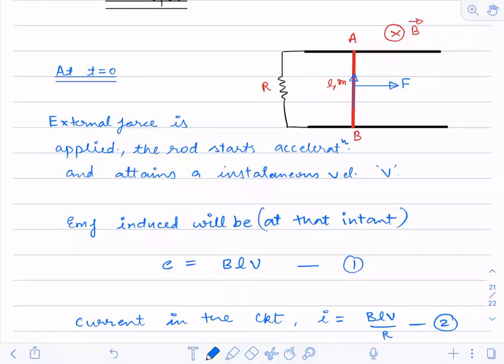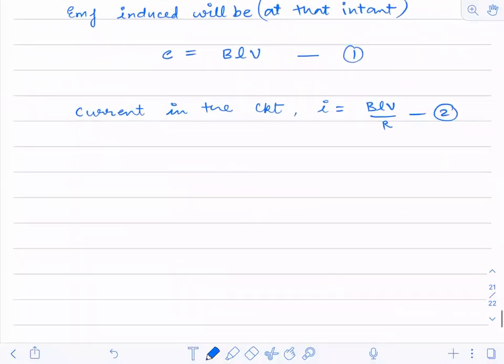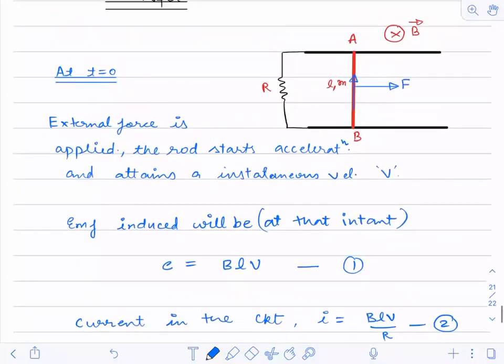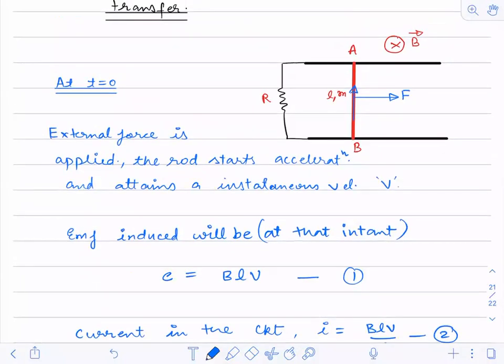Fine. Now, if there is a current, what will be the direction of magnetic force if the current is in upward direction? Just check it once again.